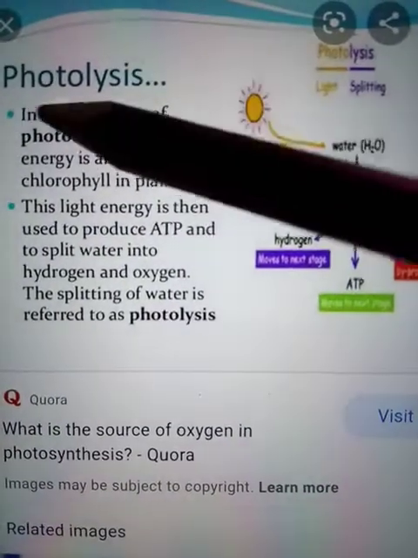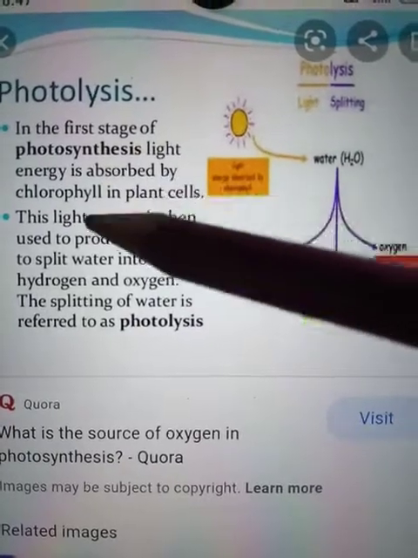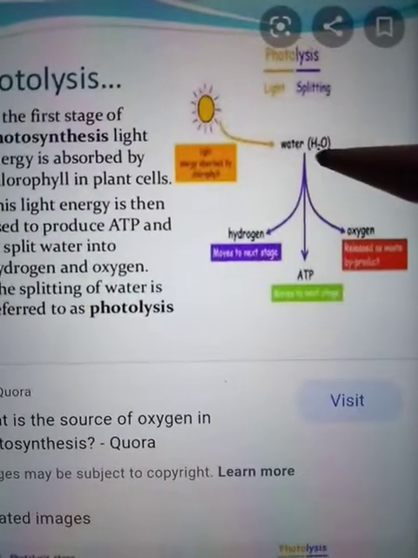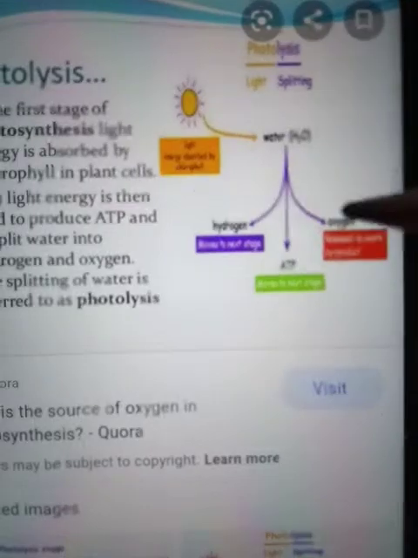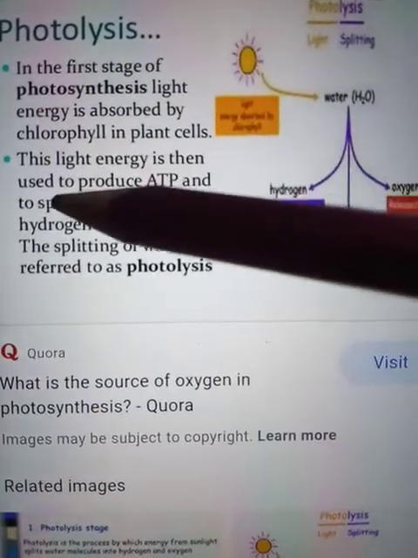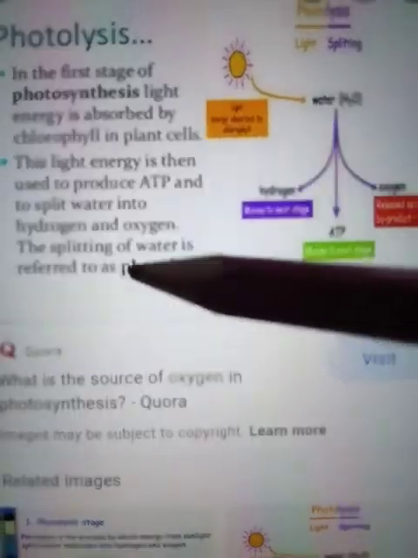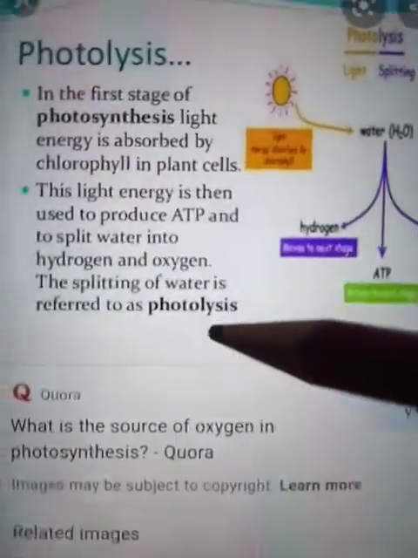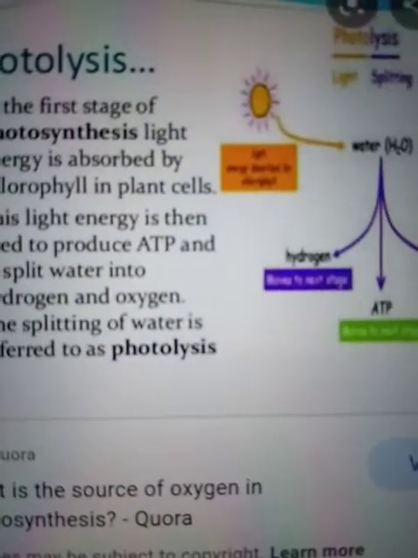So I was talking about this photolysis. You can see how light is absorbed by the chlorophyll, and it leads to splitting of the water into hydrogen and oxygen, and it releases some amount of ATP. This light energy is then used to produce ATP and split water into hydrogen and oxygen. The splitting of water in the presence of light is known as the photolysis of water.